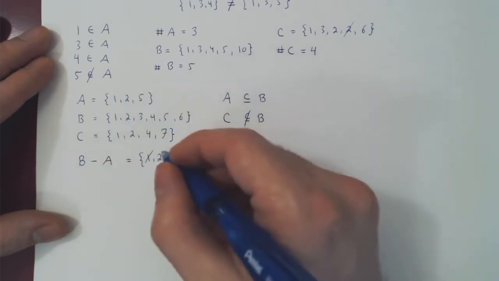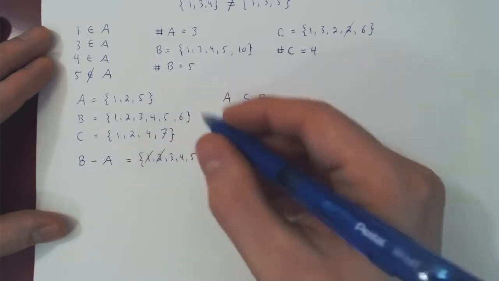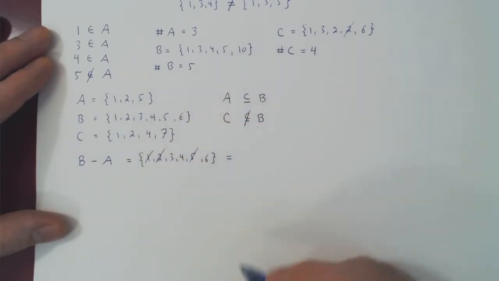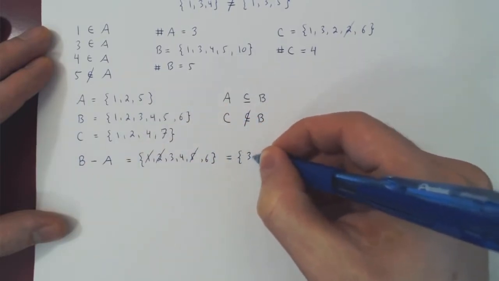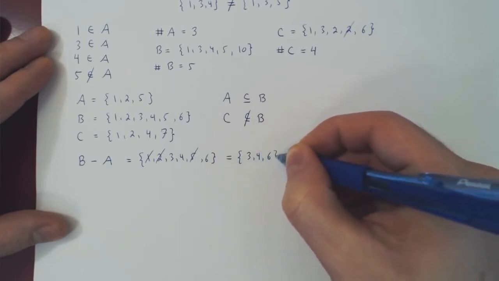As 2 is in A, we remove it. As 5 is in A, we remove it. And so B minus A is the set 3, 4, and 6.